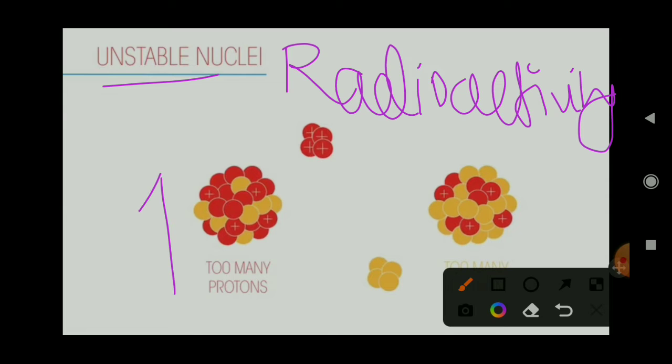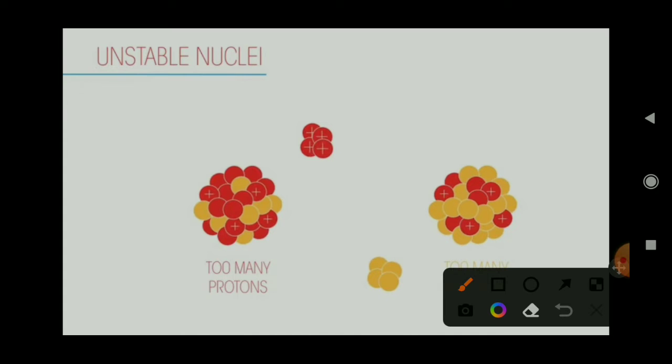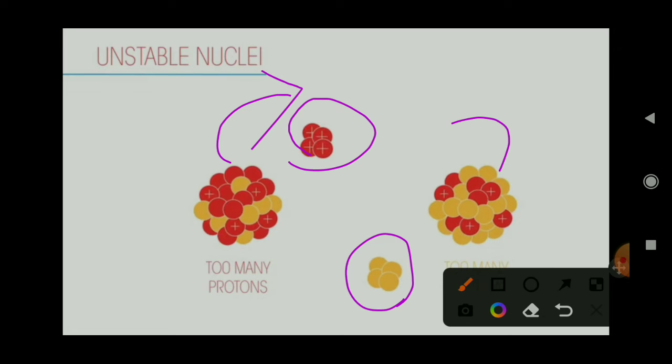Here the number of protons is more, so this nucleus reduces or emits the excess protons that are unnecessary, in the form of radiation. This is called radioactivity. When an unstable nucleus releases an excess number of protons or neutrons from its nucleus, it is known as radioactivity.